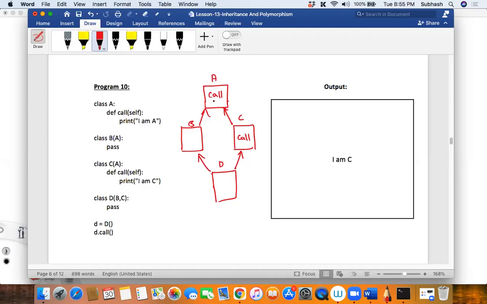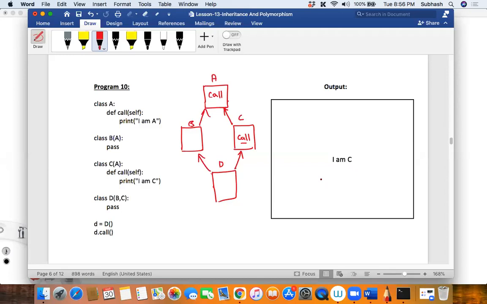But before calling this method, it will make sure that A has a lower class which is also being inherited by D, right? So Python thinks that the better version of the call method that can be called is the lower level of that hierarchy, which is also being inherited by D, and therefore this call will get called and it prints I am C. Shall I explain once again?